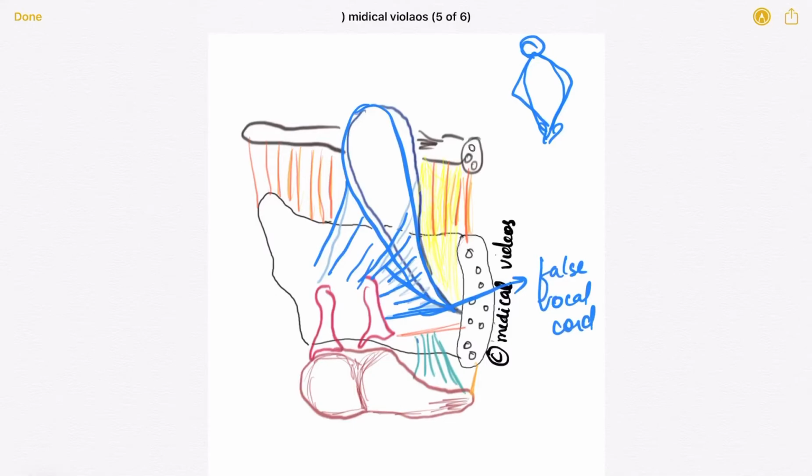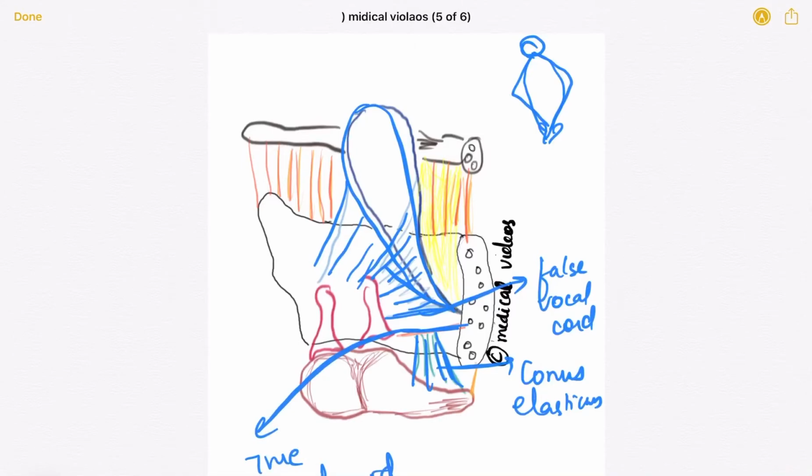Okay, here you can see one more membrane, which is the conus elasticus, and the topmost part forms the true vocal cord. Fine. So basically, I'm sorry, I'll change the color so that you understand.